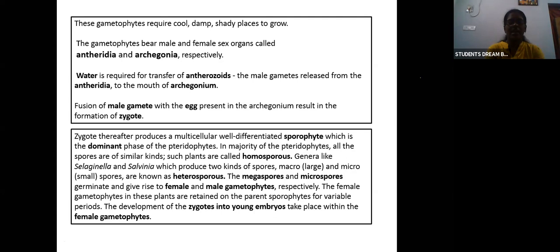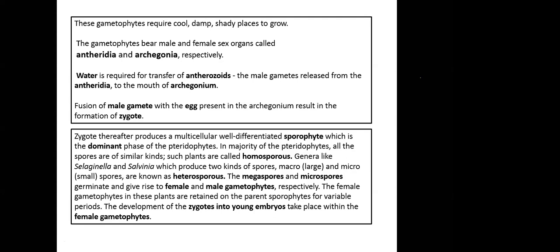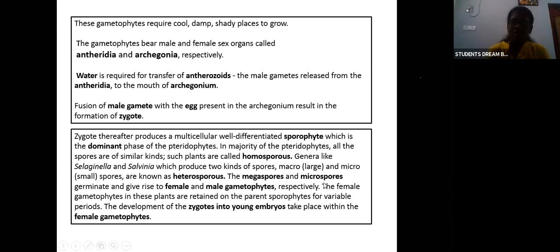That will be there in some other types of pteridophytes, the megaspore and the microspore. The larger one is known as the megaspore, the smaller one is the microspore. They germinate and give rise to the female and the male gametophyte respectively. The megaspore will become the female gametophyte, and the microspore will become the male gametophyte. As you already know, the female gamete, the egg, is large.